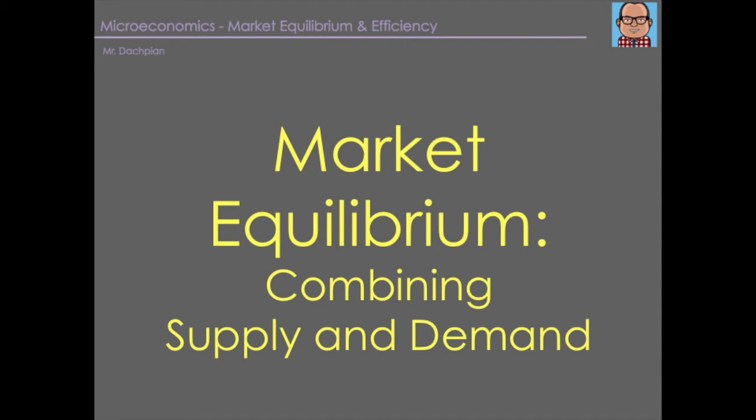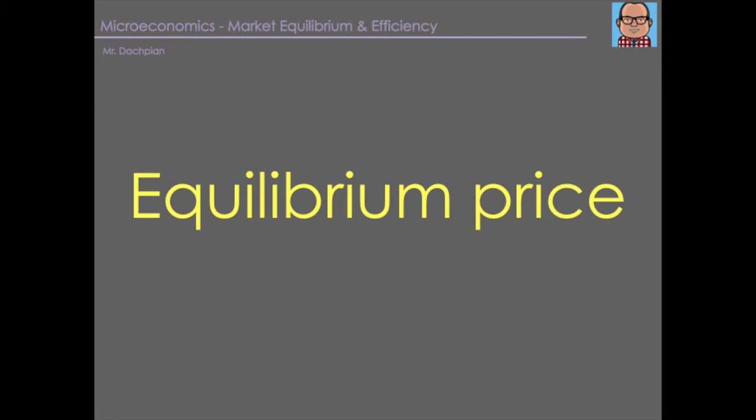Market equilibrium, combining supply and demand. When consumers buy goods and producers sell goods, their interaction leads to the determination of an equilibrium price in the market. Equilibrium price is the price at which the quantity that sellers are willing to sell equals the quantity that consumers are willing to purchase.